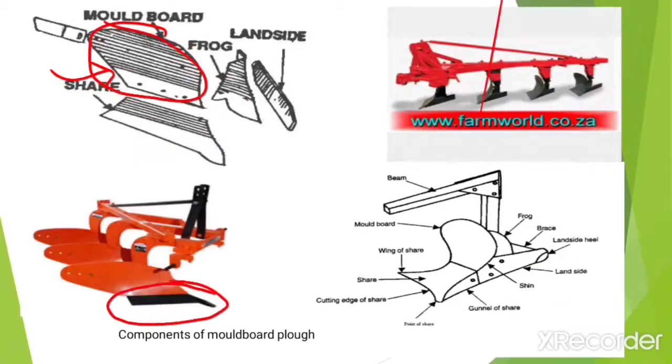Okay, the next component is shear. This part is shear. Now what is the function of shear? It penetrates into the soil and makes a horizontal cut below the soil surface. It is a well polished and pointed component, and these shears are made up of chilled cast iron or steel. We already discussed this. Now there are different components of shear. Let's see the first component of shear, that is shear point. The forward end of the cutting edge, which actually penetrates into the soil, is called the shear point.